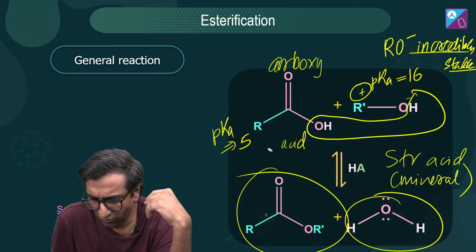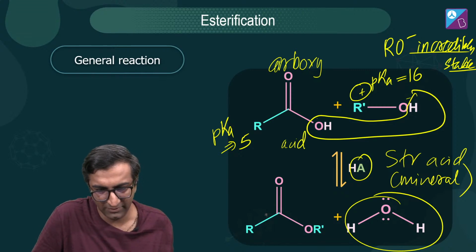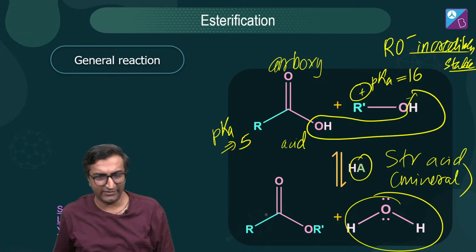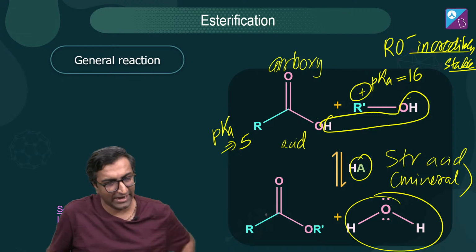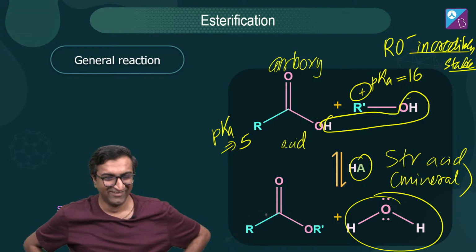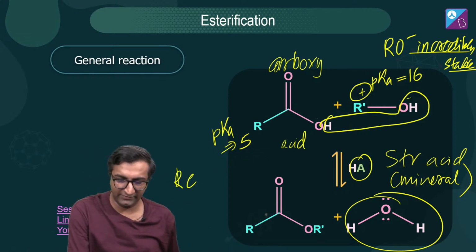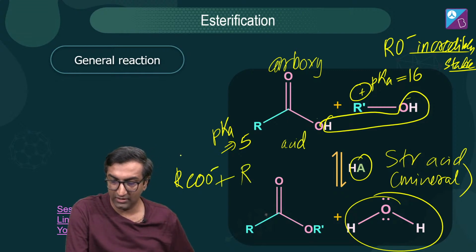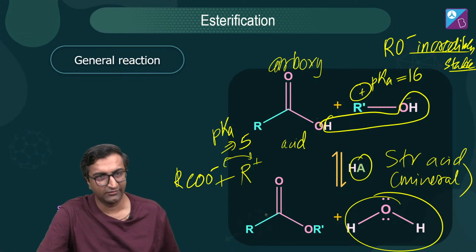What does this HA do then? इस HA का रोल क्या है? Let's talk about this for a minute, since this is an interesting thing to talk about. It makes sense, right? कि H तो acid से निकलना चाहिए, but then अगर मैं H acid से निकालूं, then I'm forming this. Oh, actually, yeah, that kind of makes sense. Medha, absolutely right. Did I confuse you? That was not my intention. I was honestly asking you कि क्यों ये होगा? अगर मैं ये करूं, then RCO minus is pretty stable. Okay. And then I have say R, अगर इससे H निकाला तो R plus बन गया. Like, oh, okay, that kind of works. What do you think?